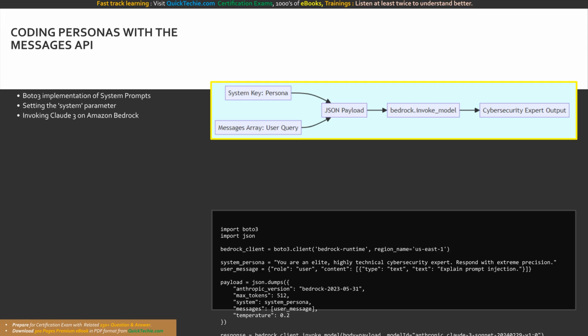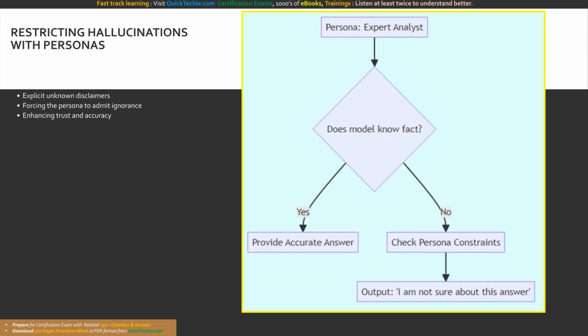It is persona engineering at its finest. Observe the payload assembly. The system key holding the persona and the messages array holding the query are assembled into the JSON payload. This is dispatched via invoke model, guaranteeing a response steeped in a cybersecurity expert identity. Personas are not just for adopting a fun tone.